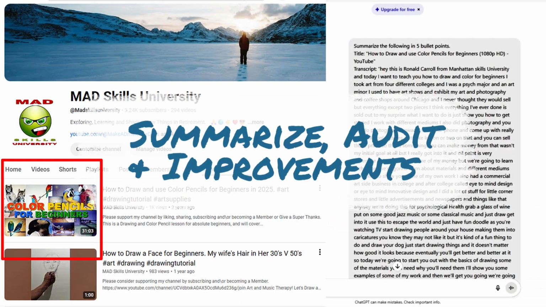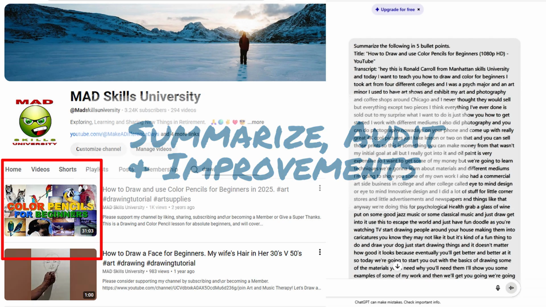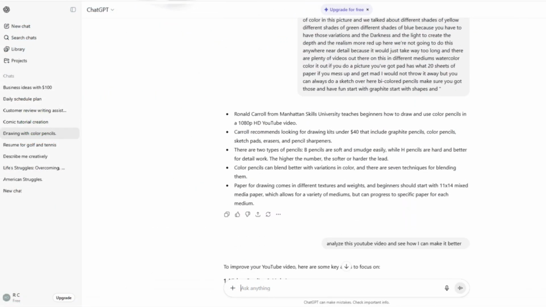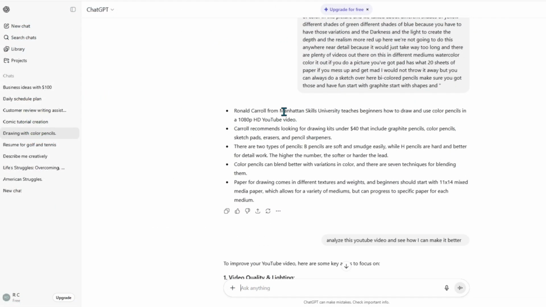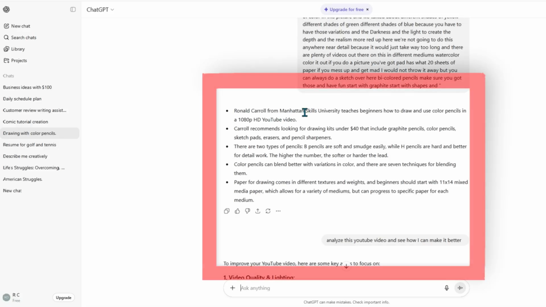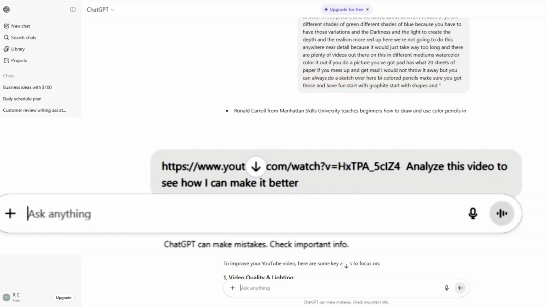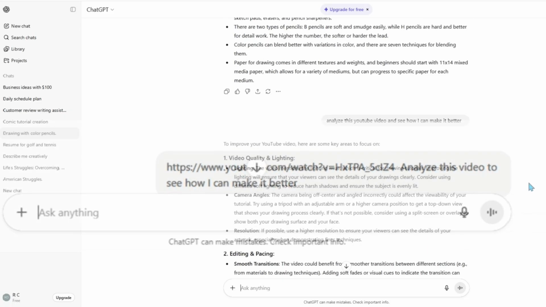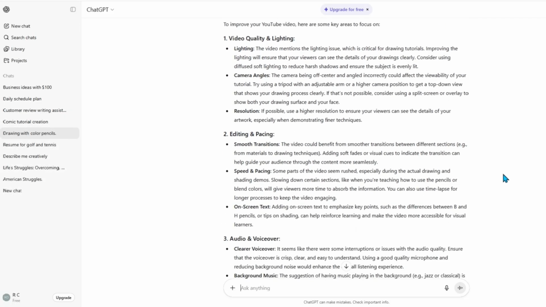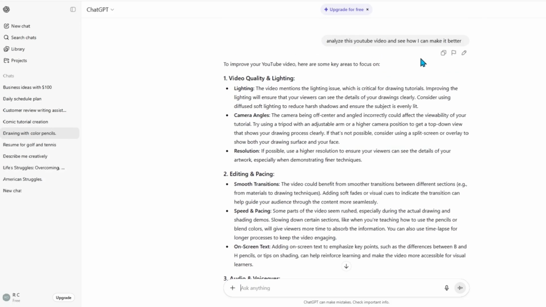In this next example, I took a video that I created 2 years ago on how to draw and use color pencils. And I asked ChatGPT to take that 30-minute video and give me a summary in 5 bullet points. I then asked it to analyze the video to show me how I could make better videos. And this works on anything, a website, a business plan, it does not matter.